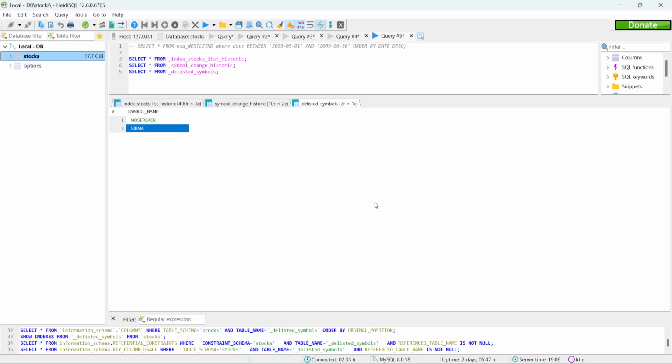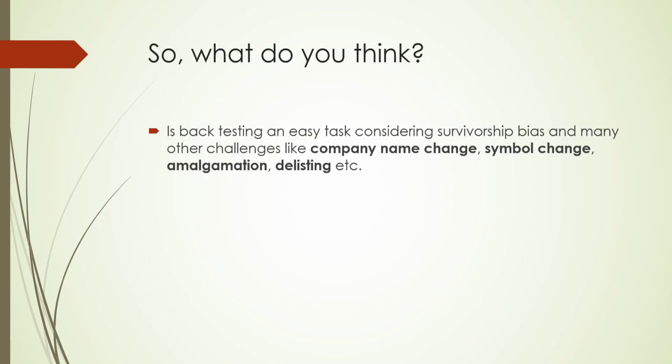Of course, another challenge is you have to write proper code to consider the list depending on the time period you're backtesting. So what do you think? Is backtesting an easy task, considering survivorship bias and many other challenges like company name changes, symbol changes over a period of time, amalgamation, delisting, etc.? Okay, and there is another issue like stock splits and bonus issues. But most of the brokers actually provide the data after adjusting for stock splits and bonus issues, so we don't need to worry about that.